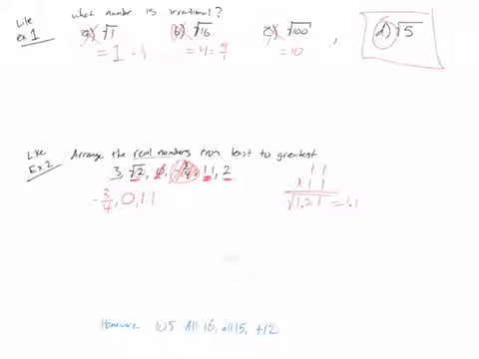If I took 2 and squared it, I'd get 4. So then, right, 2 times 2 is 4. So the square root of 4 is equal to 2. So that means this number, the square root of 4, which is the same thing as 2, is going to be bigger than this number.